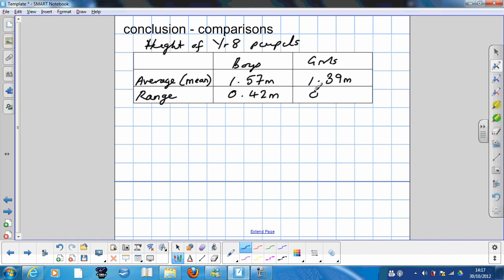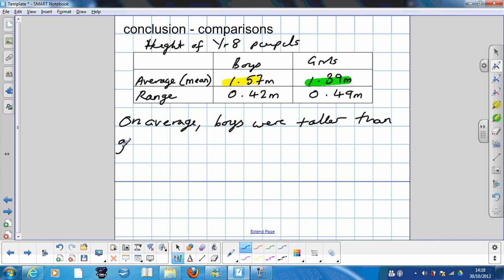So what can we say? Well, we have to use this key phrase here. We begin with on average. Who was taller? Well, the mean for boys was 1.57. The mean for girls was 1.39. So on average, boys were taller than girls. That's our assertion, and it's only an assertion until we add evidence.